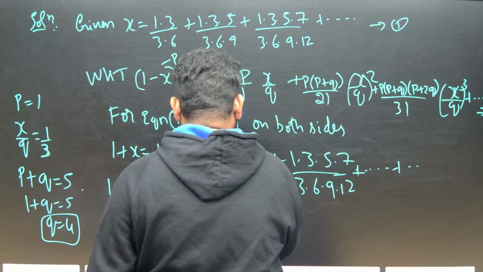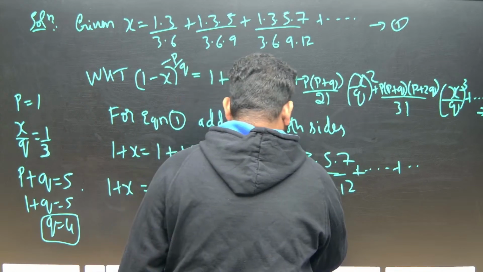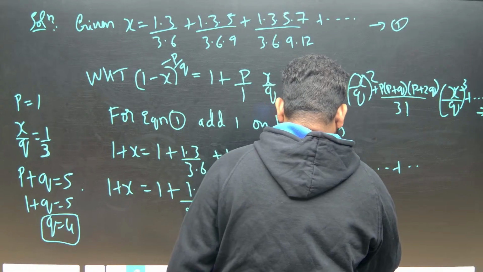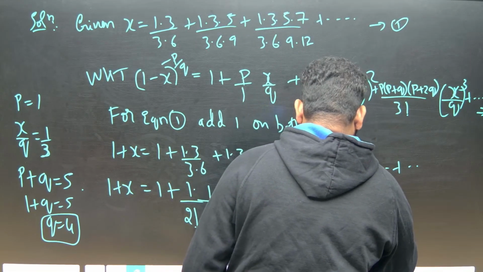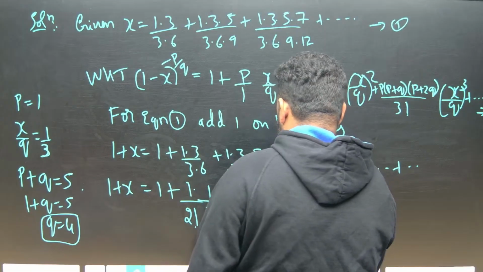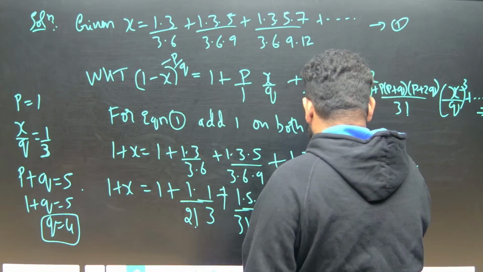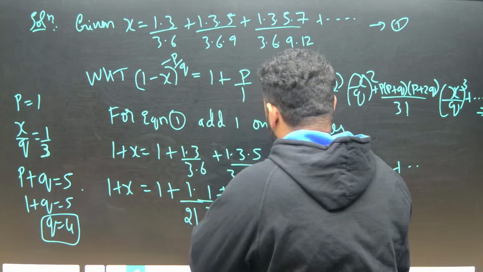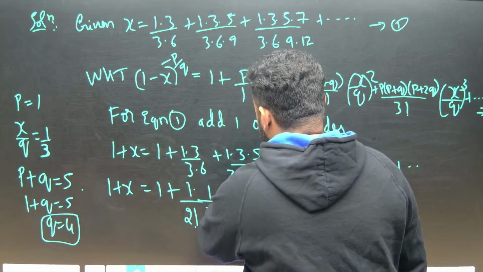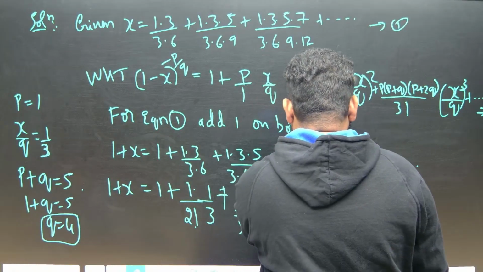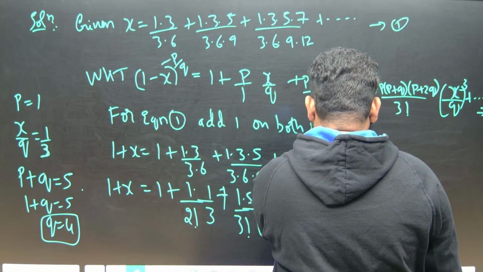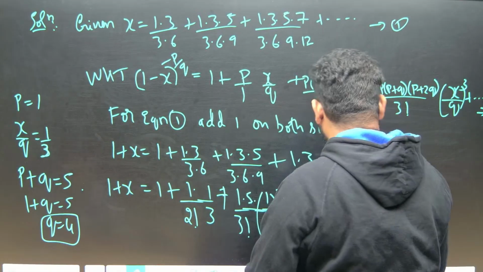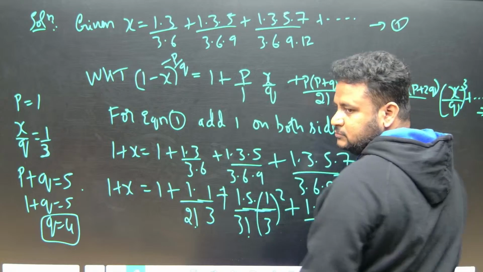Now, further, I can write this. This is not equals, this should be plus. Plus again, what will I get? 1 into 5 into 7 into 1 by 3 whole cube divided by 3 factorial, correct? This is 3 factorial, this is 1 into 2, so this is 3 into 2. If I take common, 1 into 2 into 3 into 4, this will be 4 factorial, correct? It will go on like this.